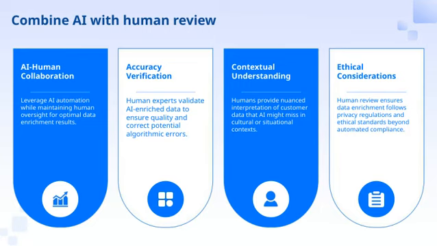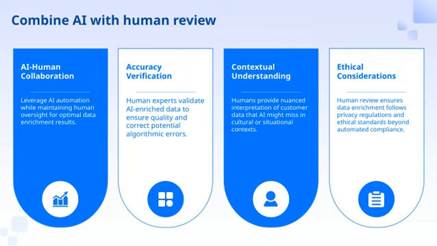Now, let's explore how combining AI with human review can truly enhance our data processes. AI automation is incredibly powerful, but it's essential to have human oversight to ensure the best results. Human experts play a critical role in validating the data that AI enriches, catching any errors and ensuring accuracy. This verification step helps maintain high-quality standards and prevents mistakes from slipping through.